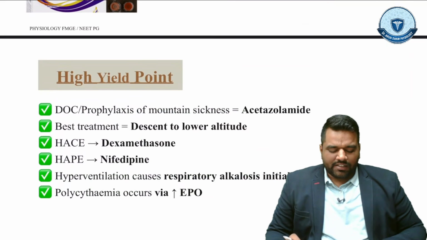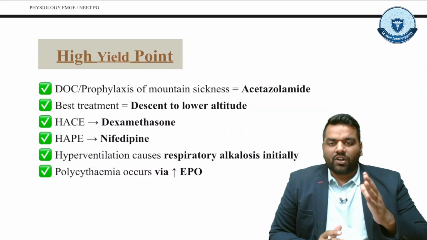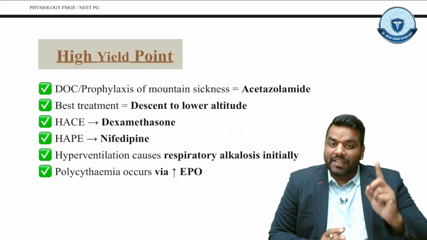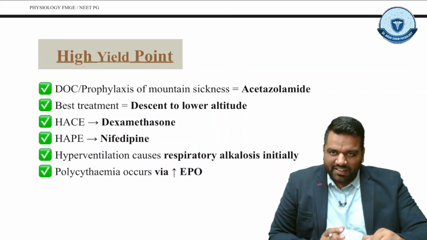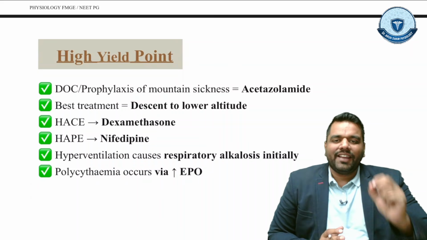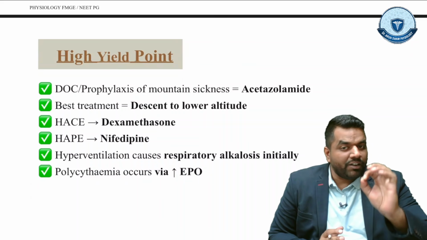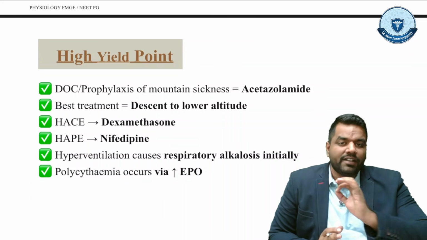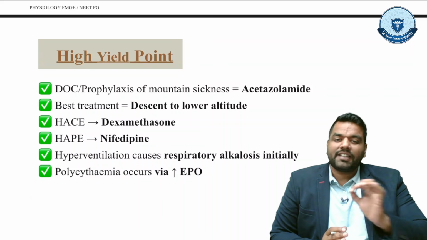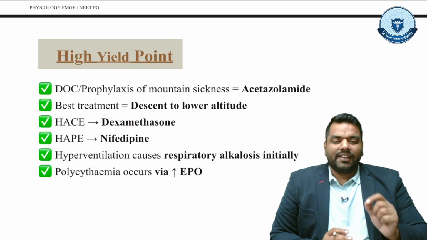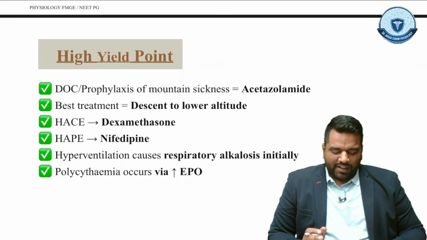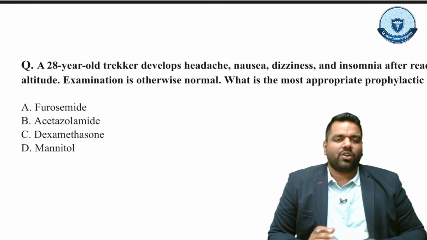So guys, let's talk about the high yield points. The drug of choice for prophylaxis of mountain sickness is acetazolamide. Best treatment: descent to lower altitude. In HACE, the best drug is dexamethasone. In HAPE, the best drug is nifedipine. And hyperventilation causes respiratory alkalosis initially, and polycythemia occurs due to increased EPO, erythropoietin, right? So I hope guys you understood all of these conditions.